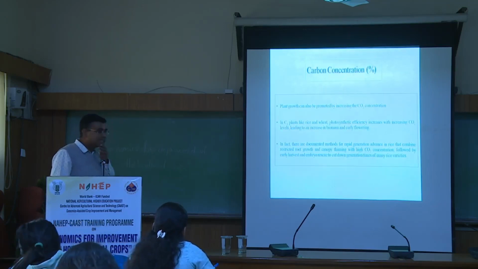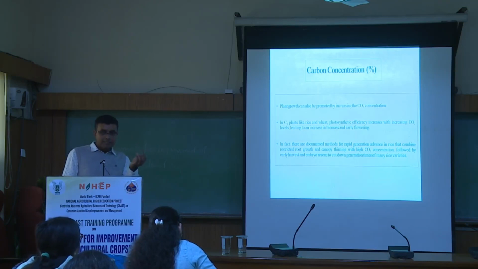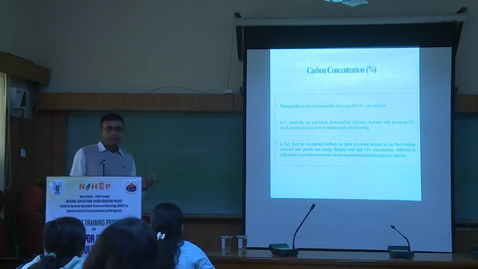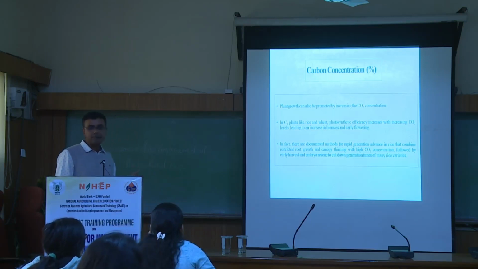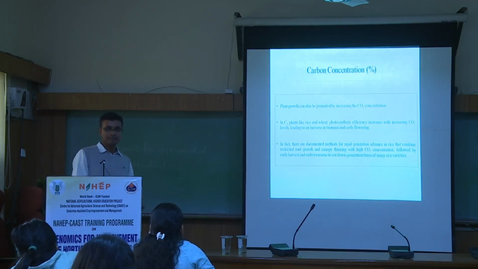And carbon concentration, although everybody knows this one. Increasing the carbon concentration enhances your photosynthesis, and your reproductive stage could be advanced. But this has not been done so widely because the advantage may not be huge. May not be huge means it could be only a marginal advantage. Instead of 5 months, it could be 4 months. That is why we have not used this one. But we have other technology which can at least reduce it by 50%. Then why should we go for this one?